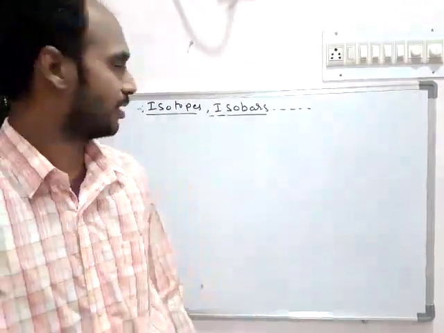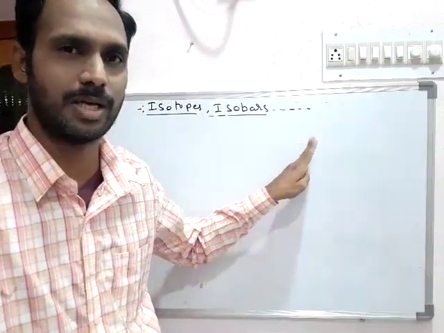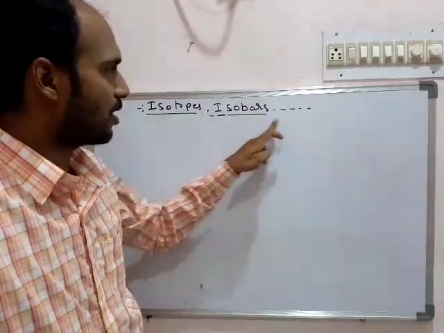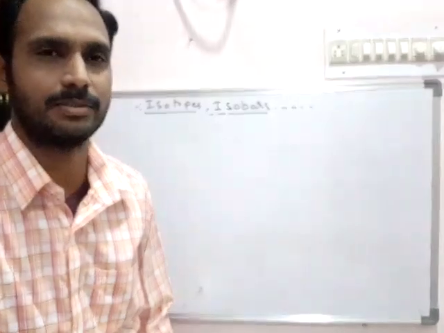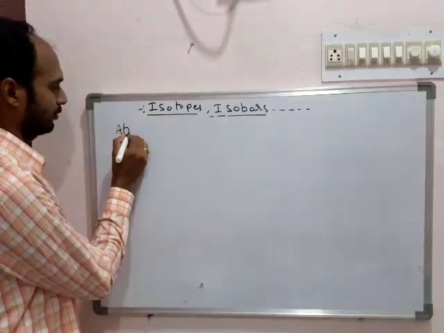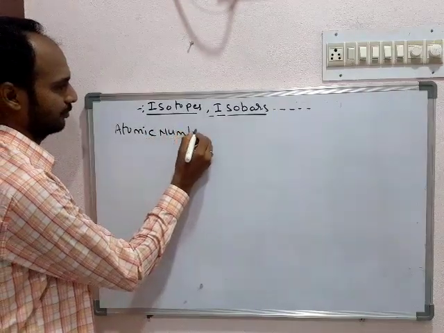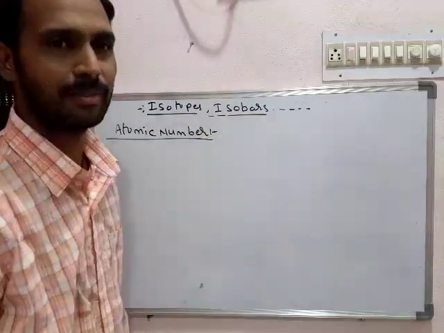Now we see about isotopes, isobars, isotones, isosters, etc. Before knowing about isotopes, isobars and the remaining, we must know about atomic number and mass number. So what is atomic number?